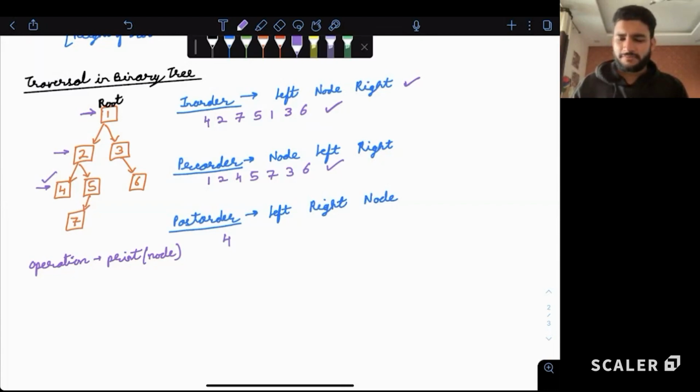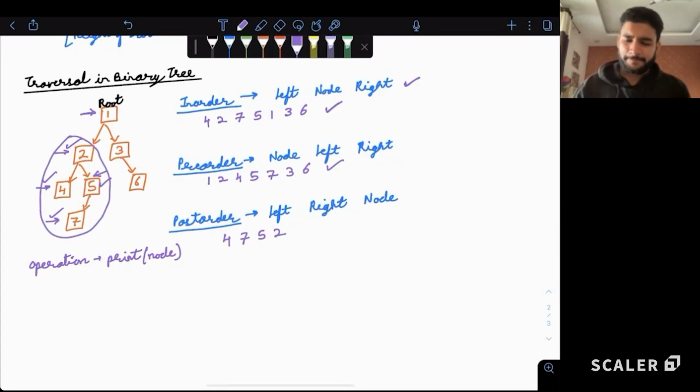So we'll move to the right side of 2, that is 5. For 5, we'll move to the left side of 5, that is 7. 7 does not have a left or right child. We'll print 7. The right child of 5 is not present, so we'll print 5. Then for 2, the left and the right child both are complete, so we can print 2. Now the left subtree of 1 is done. So we'll move to the right subtree of 1.